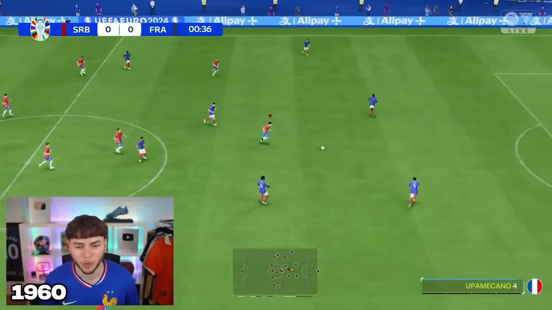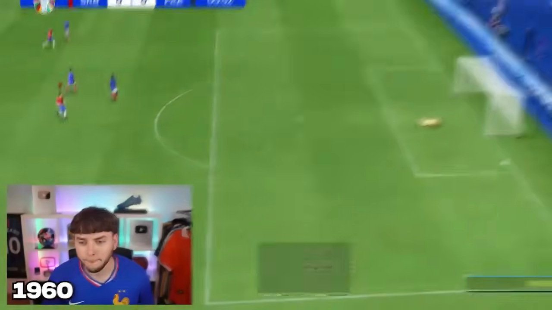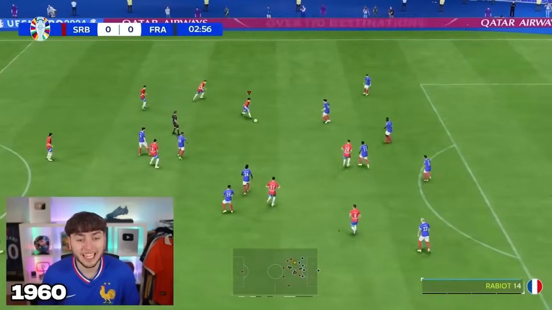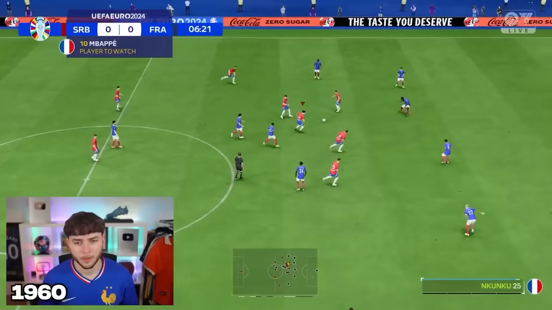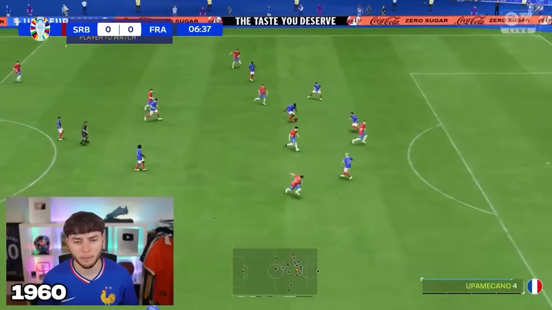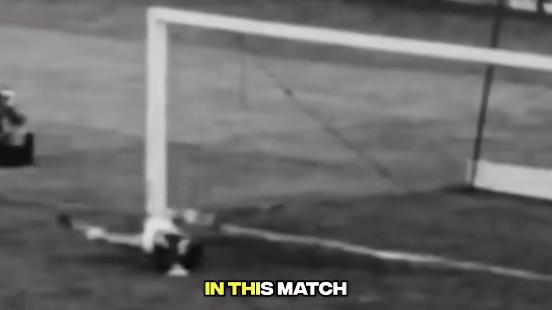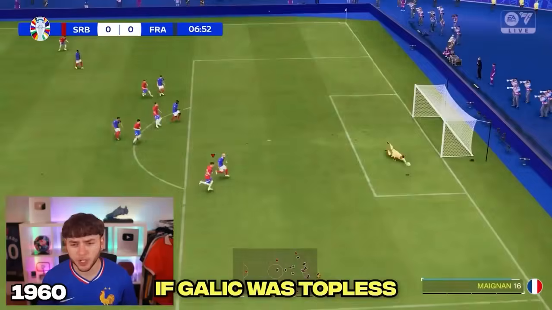Oh, he's got the ball. Shoot! Oh, okay. I think it's about here where he shoots. And it needs to go top right. Here he is. The only problem, he's not bloody topless, is he? Yeah, I'm not sure if you noticed, but Yugoslavia actually played topless in this match as their kits clashed with their opponents. You never know, if Galic was topless here, he might have scored.